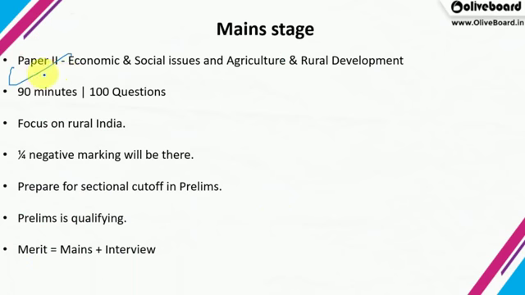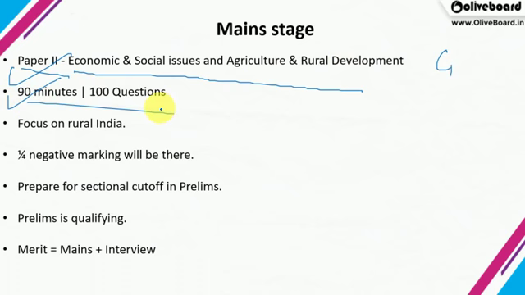Now for the main stage, you have Paper 2: economic and social issues, agriculture and rural development, which will be for general candidates. It is 90 minutes and 100 questions. 1.5 hours for 100 questions can be easily tackled if you know the answers, so time here is not the constraint. Focus on rural India is written in the notification itself, so you have to focus on the rural economy, rural development schemes, government schemes based on the rural economy, special packages, special programs and special policies.